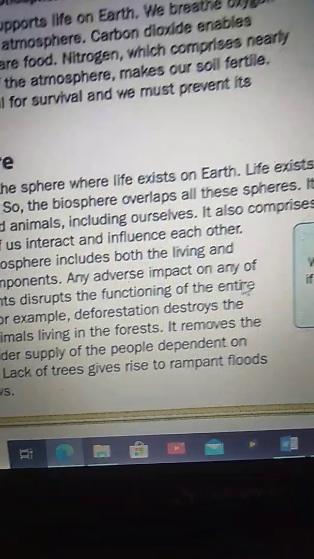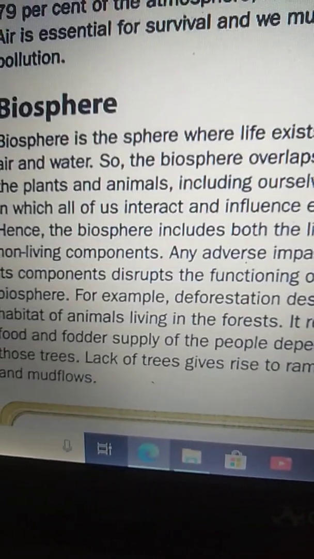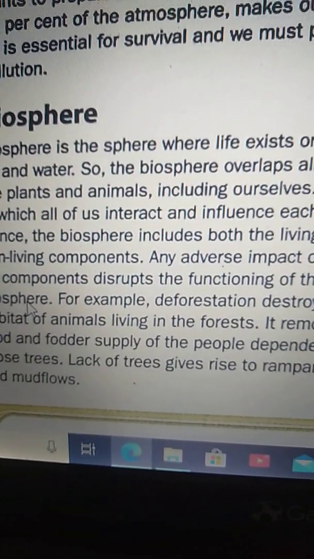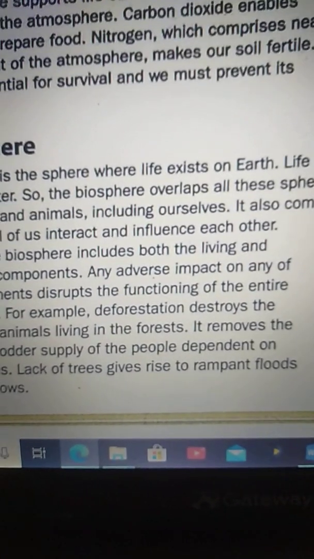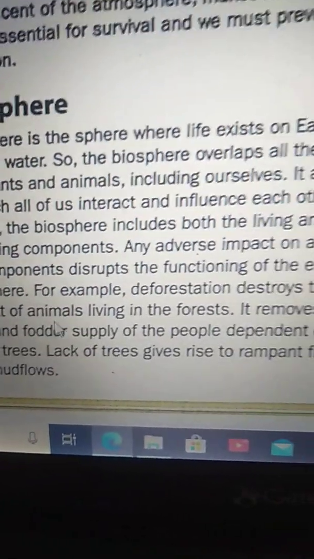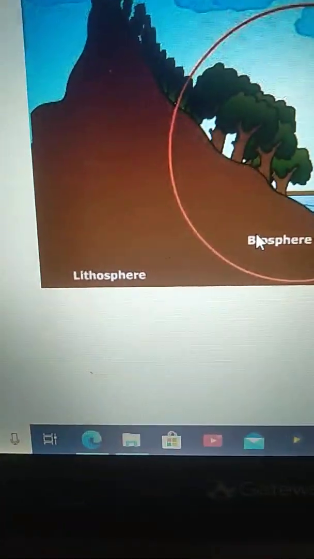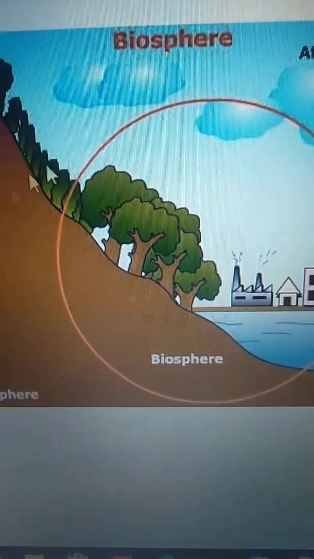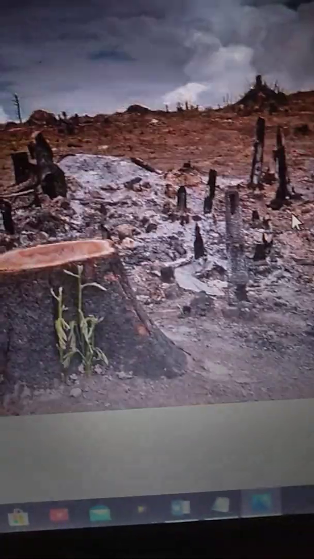Any adverse impact on any of its components disrupts the functioning of the entire biosphere. If there is any disturbance to the components, it will impact the entire biosphere. For example, deforestation destroys the habitat of animals living in the forest.